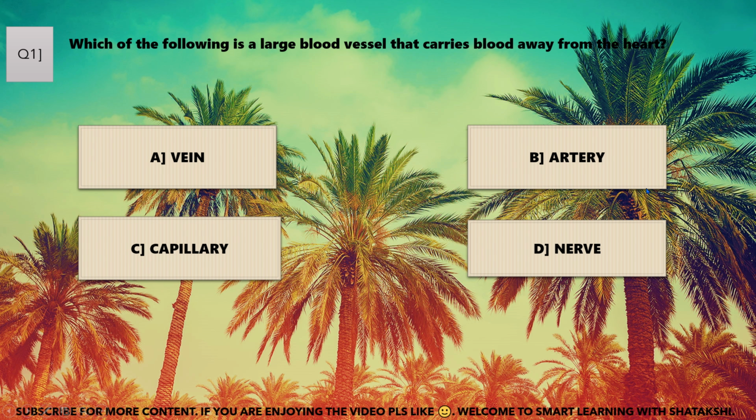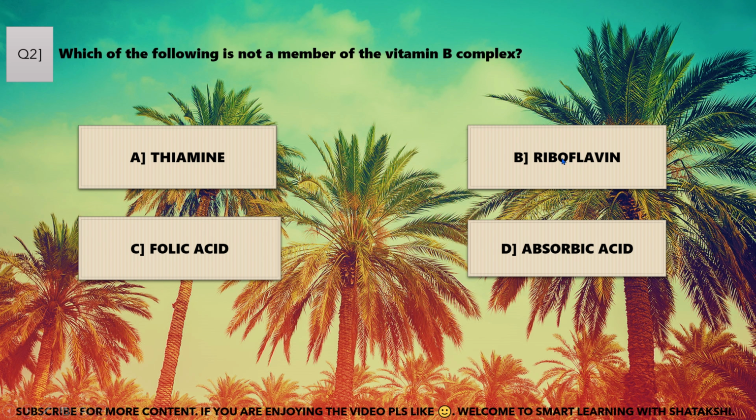Which of the following is a large blood vessel that carries blood away from the heart? Vein, artery, capillary, nerve. B. Artery is the correct answer. Which of the following is not a member of the vitamin B complex? Thiamine, riboflavin, folic acid, ascorbic acid. D. Ascorbic acid is the correct answer.